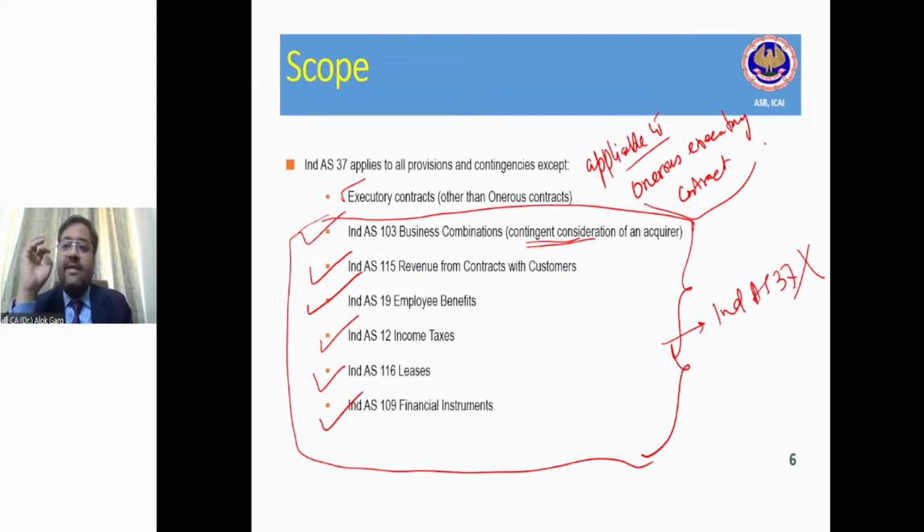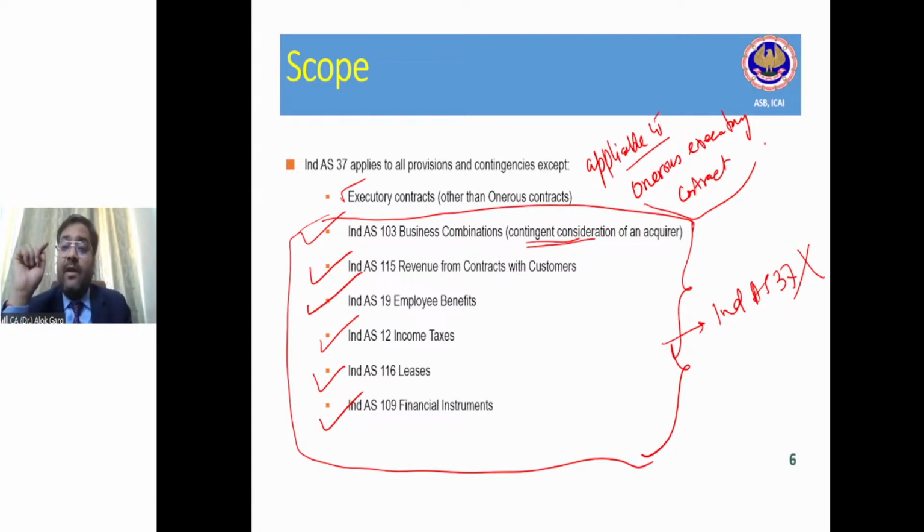So friends, let's say the product which I am supposed to deliver to my customer was worth rupees 5 lakh, right? But by the time I have to deliver that product to the customer, the raw material prices have gone up blindly, right? And now my cost of the product is coming out at 6 lakh rupees, and the customer will not give me any compensation for that, right? Because there was a contract, and the customer will pay me 5 lakh rupees only if I deliver those goods. If I do not deliver those goods, I have to pay him 50,000 rupees.